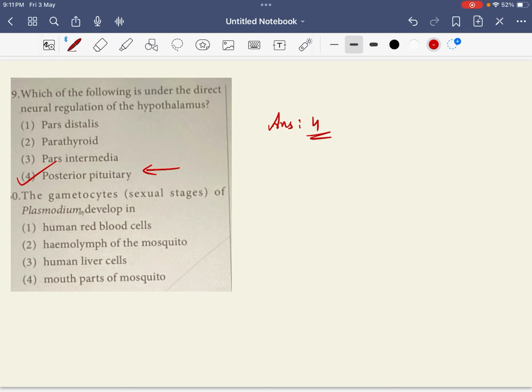The gametocytes of plasmodium develop in which one? The gametocyte, the sexual stage of plasmodium, develops within the human red blood cells. So answer is A.